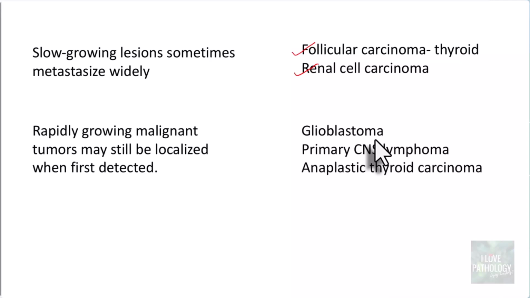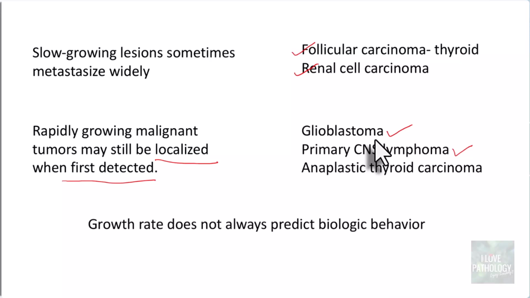Similarly, on the contrary, there are some tumors which are rapidly growing, but they are still localized when they are detected at first. These are, for example, glioblastoma, the primary central nervous system lymphomas, and anaplastic thyroid carcinomas. They are aggressive tumors, yet they remain localized during the time of the first diagnosis. And that goes on to say that the growth rate alone does not predict the biologic behavior. Some are slow growing, some are rapidly growing, yet the metastatic potentials in these tumors are different.